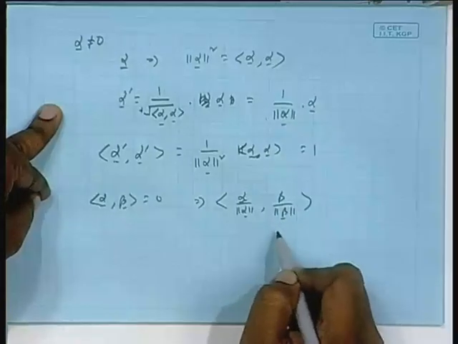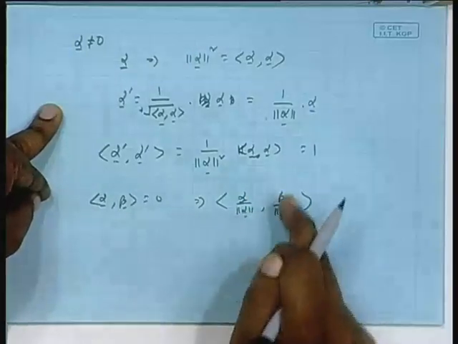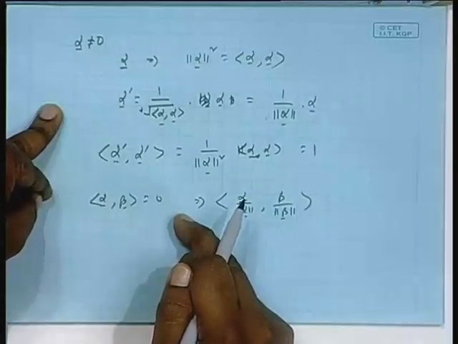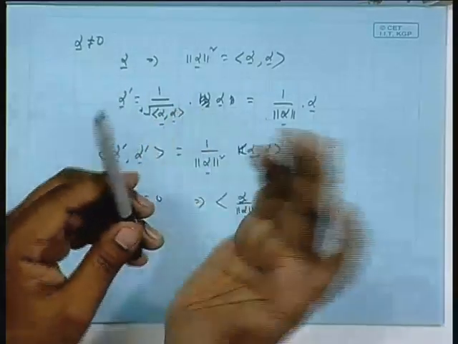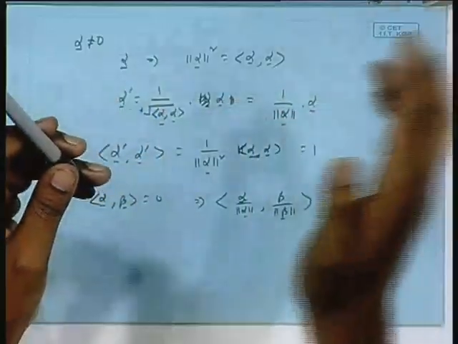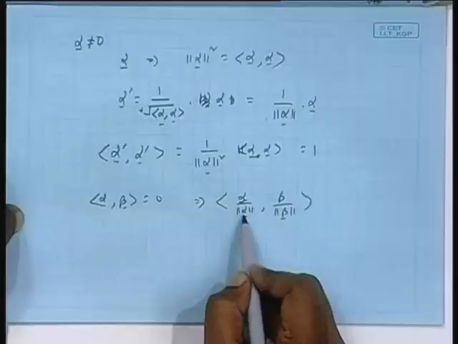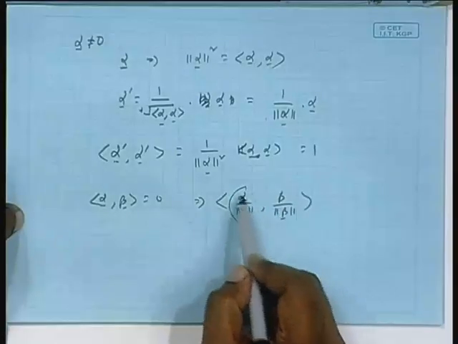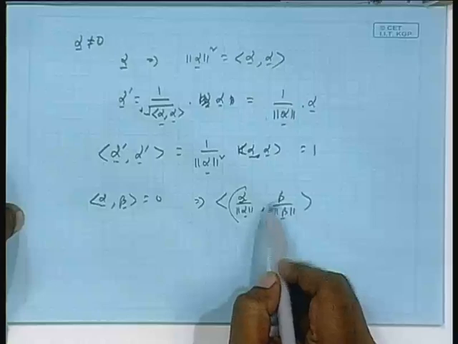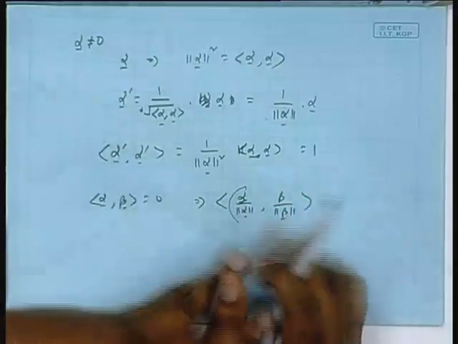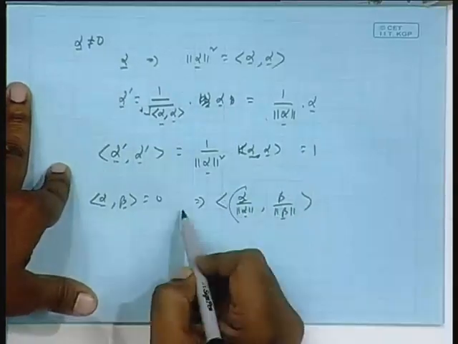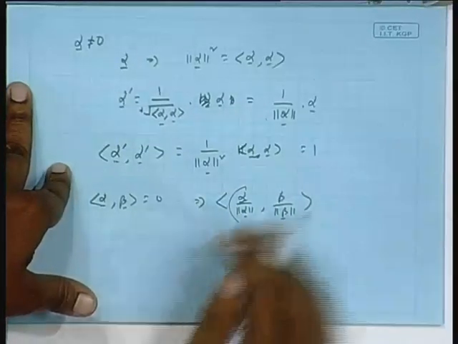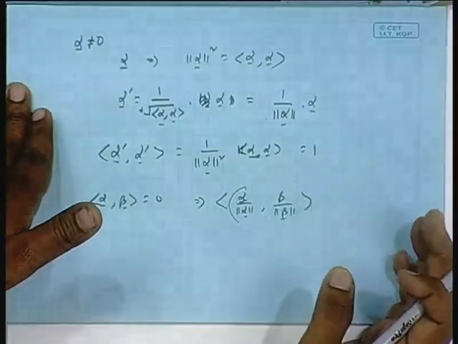My claim is this also should be 0. You take 1 by alpha norm outside, 1 by beta norm outside, here you still have alpha comma beta. That is, in space, suppose two vectors are at 90 degrees. If you scale those vectors, 90 degrees does not change, they are still orthogonal. Same thing, no? I am scaling so that the total thing has unit norm. But after this scaling, are they still orthogonal? Yes. We take this constant outside, 1 by norm alpha, 1 by norm beta, that times inner product alpha comma beta, which is already given to be 0.